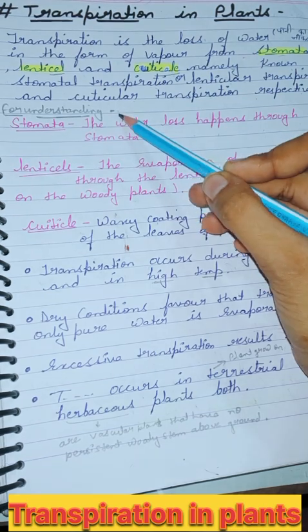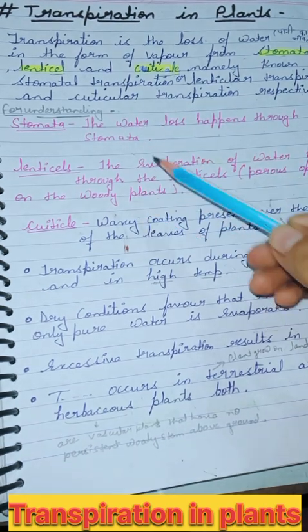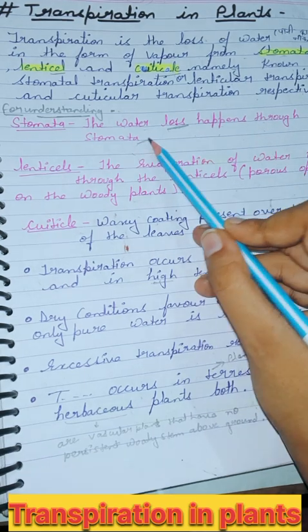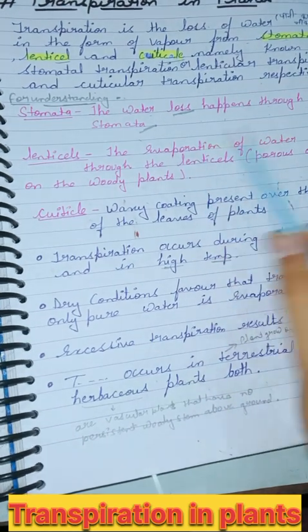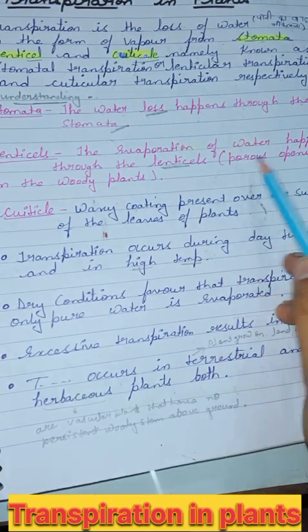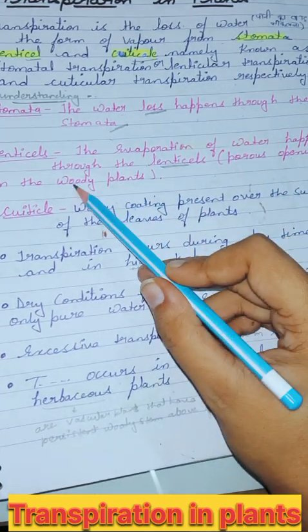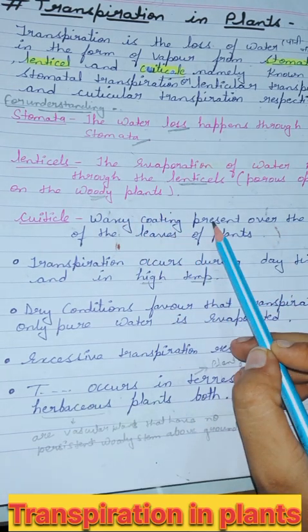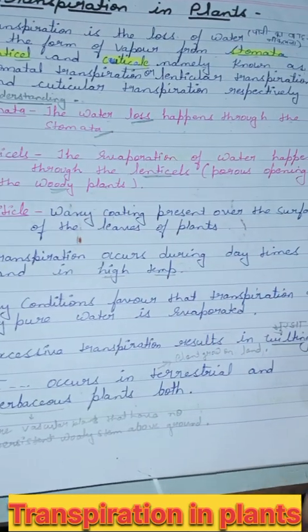For your understanding, what are stomata, lenticels and cuticle? Water loss happens through the stomata, and the evaporation of water happens through the lenticels. Lenticels are porous openings on the woody plants. Cuticle is a waxy coating present over the surface of the leaves of a plant.